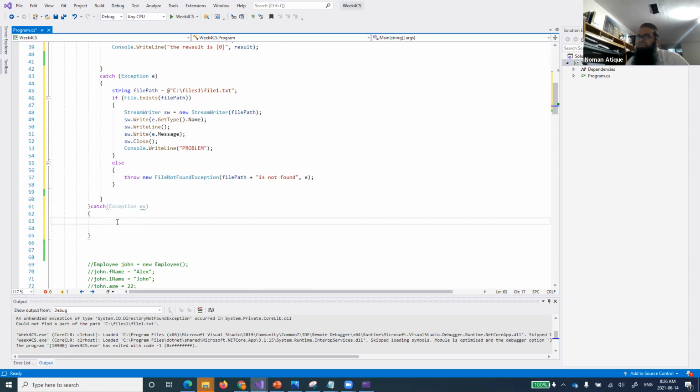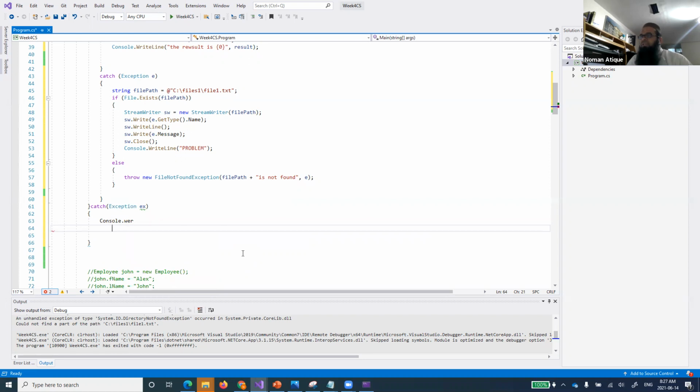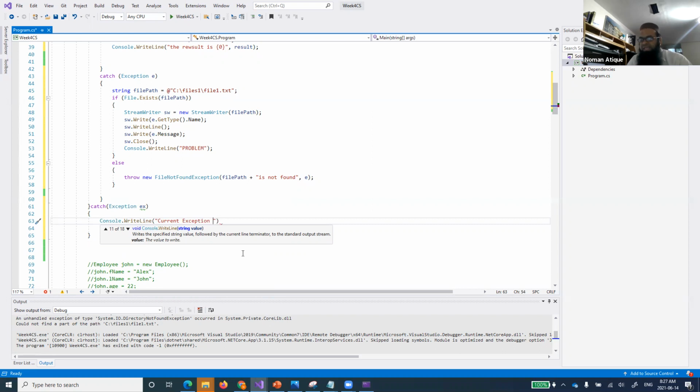Now let's talk about the code that we are talking about. Console dot write line, and we say current exception. We'll see that current exception. What has happened right now, for which I am inside this exception? For that, we'll use ex dot get type and dot name. What does that mean? Ex is the current exception that has occurred with us, so we are just taking the name of that one.